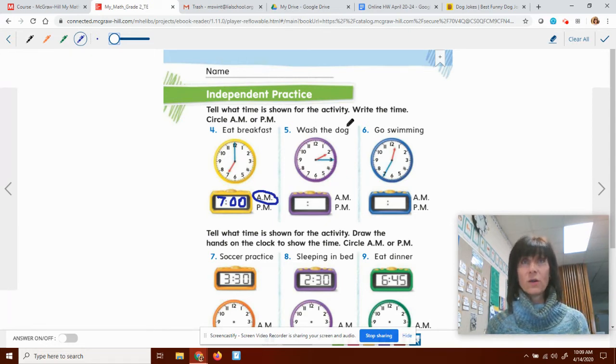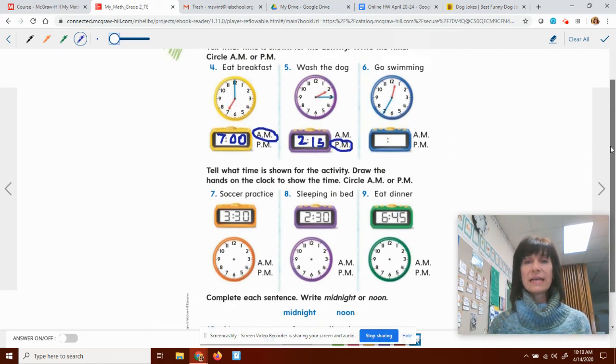We're going to wash the dog. Oh, speaking of dogs. Well, if I'm going to wash the dog, first of all, let's see what time it is. My hour hand is pointed at the 2, a little past 2. So it's going to be 2, and my minute hand is 15. Now, after lunch, anything after lunch is going to be p.m. So we'll go right there. I will let you do number 6. Let's take a look at 7, 8, and 9.